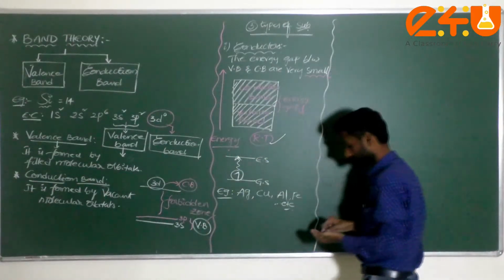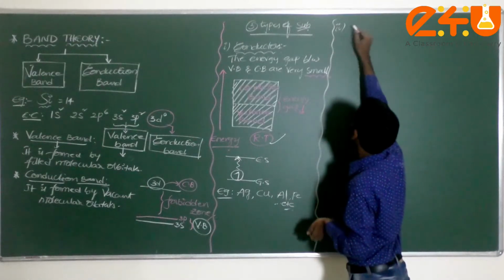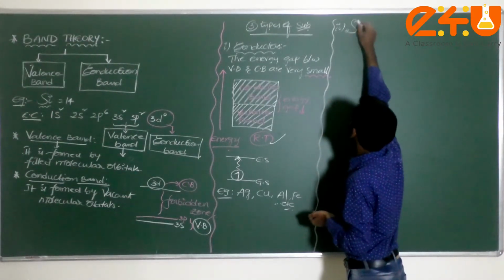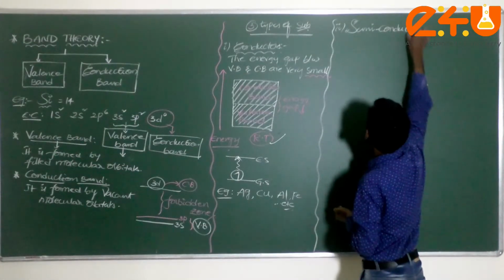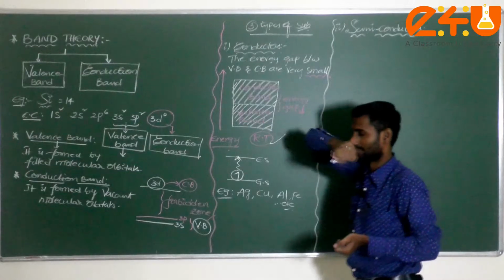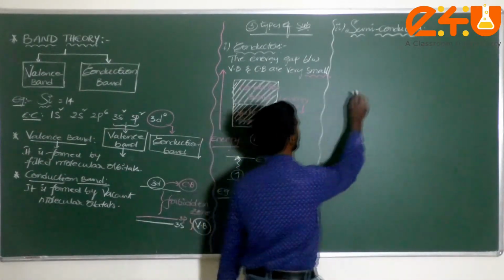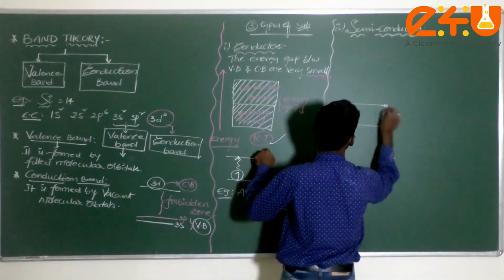Next, the second one is semiconductors. In a semiconductor, what will happen? Check it, dear student. This is the valence band.